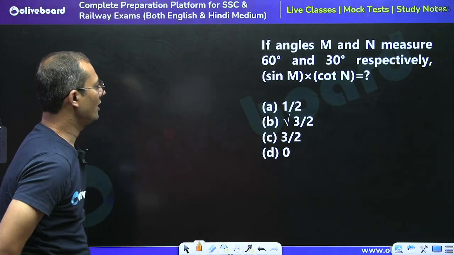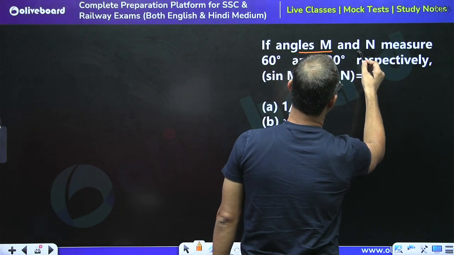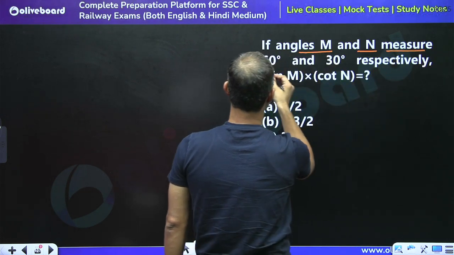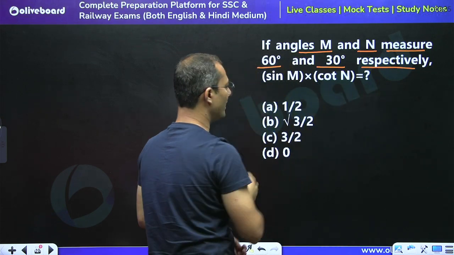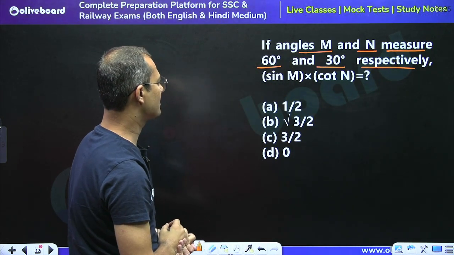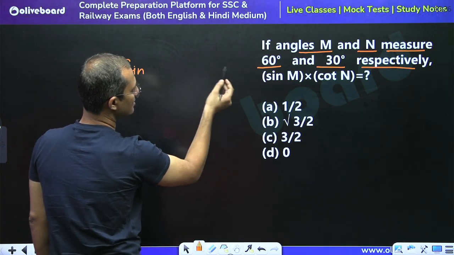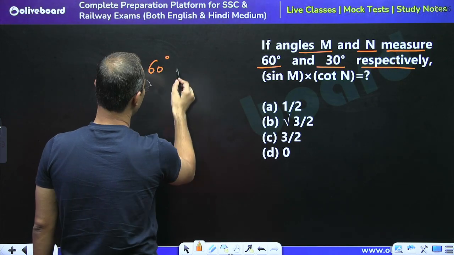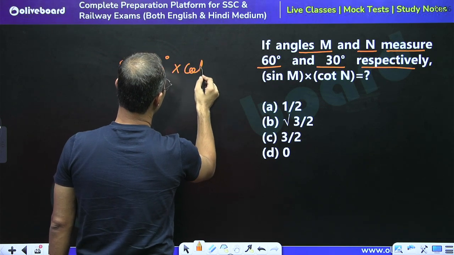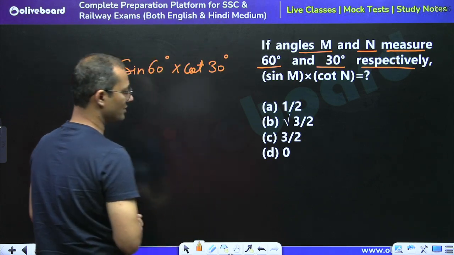If angles M and N measure 60 degrees and 30 degrees respectively, then find the value of sine M into cot N. We know that M is 60, so we have to calculate the value of sine 60 degrees, and N is 30 degrees, so we have to calculate cot 30 degrees.